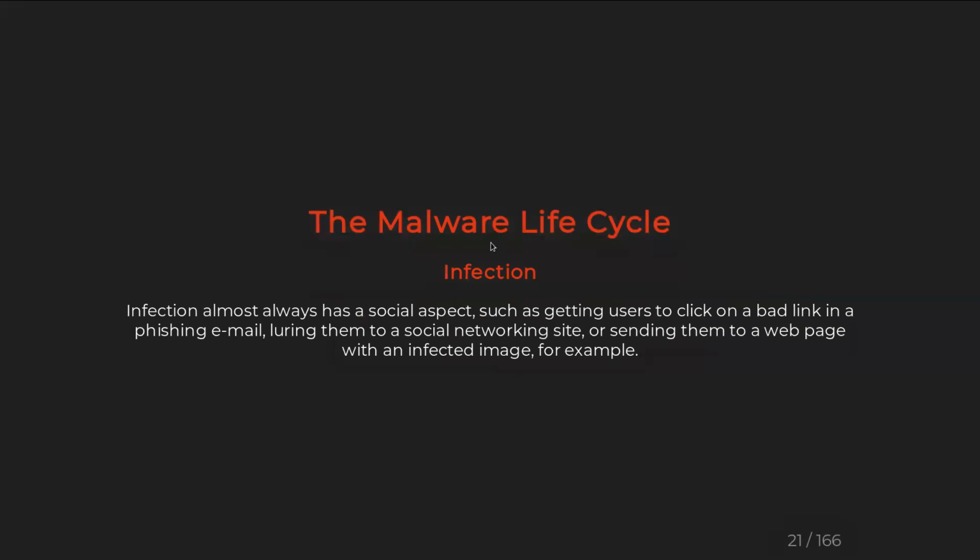As I said, infection is almost always a social aspect, and it can be done in any way. It can be from a USB, an email attachment, or a vulnerable website where we click a link, a certain piece of code is run, and we are infected with the malware. Maybe a friend or colleague is purposefully infecting us without our knowledge.